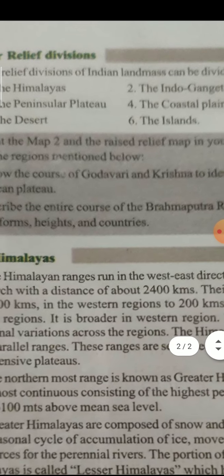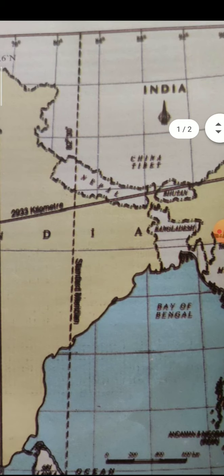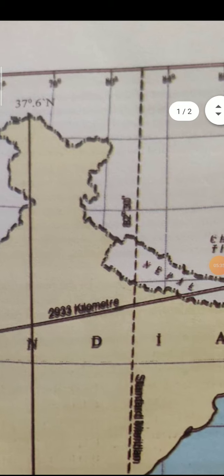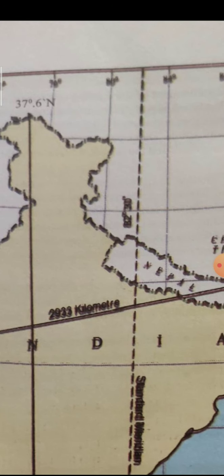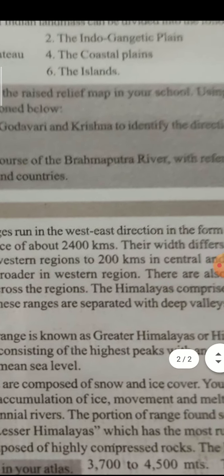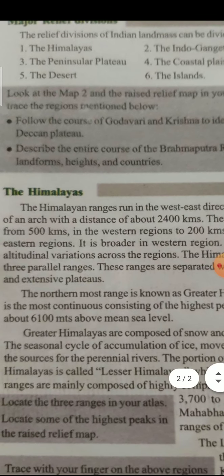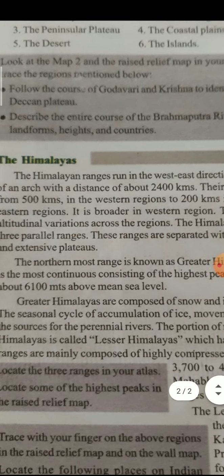They are located in an arch shape, that means a bow shape, and stretch between Jammu and Kashmir and Arunachal Pradesh in an arc of about 2,400 kilometers. In some places these mountain ranges are very high, and in some places they are less than 500 meters. So depending upon their height, the Himalayan mountain ranges are again divided into three groups.